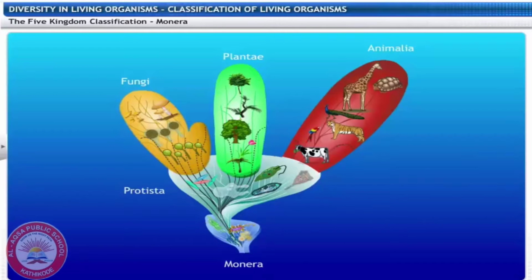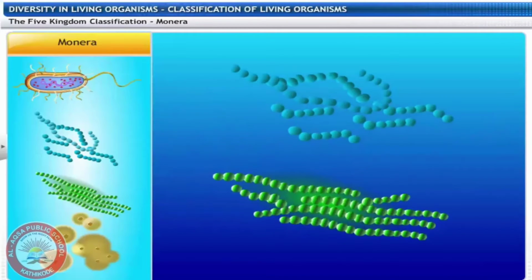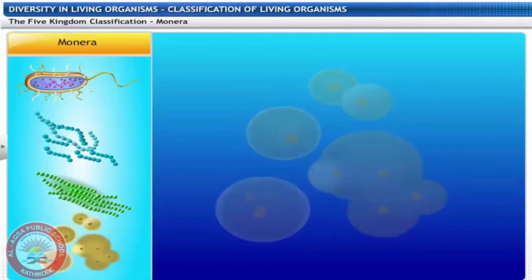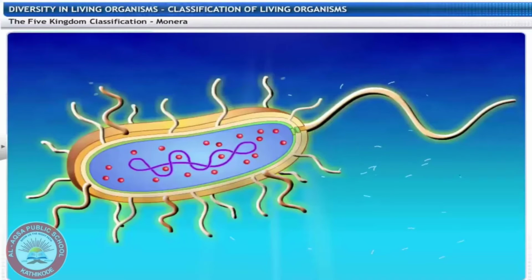Let us look at the five kingdom classification in detail. The kingdom Monera consists of organisms that do not have a defined nucleus or organelles, that is, prokaryotic organisms. Some of the organisms that belong to this group are bacteria, blue-green algae or cyanobacteria, and mycoplasma. Organisms in this group are autotrophic as well as heterotrophic. Autotrophic means organisms that can synthesize their own food, and heterotrophs are organisms which get their nutrition from the environment.